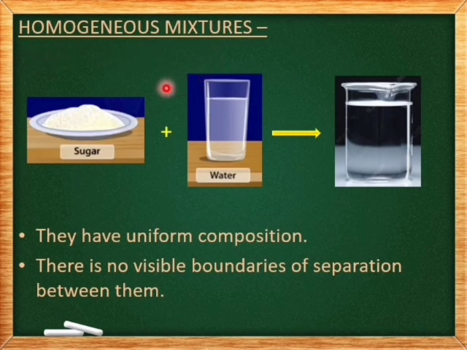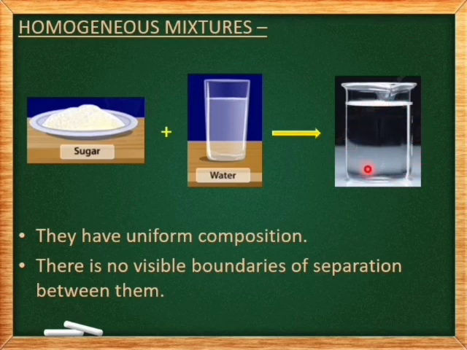Homogeneous mixtures. Now here I have a few grams of sugar and a glass full of water. When I add the sugar to water, what will happen? The sugar particles dissolve in water and we get a clear transparent solution like this. The water particles and sugar particles are uniformly mixed. Every part of the solution has the same taste, which shows that the sugar particles and water particles are thoroughly mixed. In other words, they have a uniform composition.